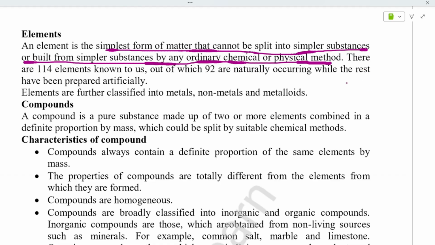See, carbon is an element, right? If you take carbon and ask whether I can split it, no, it is not possible. And if you say it is arrived from some chemical or physical method, no, it did not come from a simple method. Scientists have invented some elements, so many elements. It can be various things, but we cannot say it is an ordinary thing that we can invent. It is not so easy. So that is called elements.